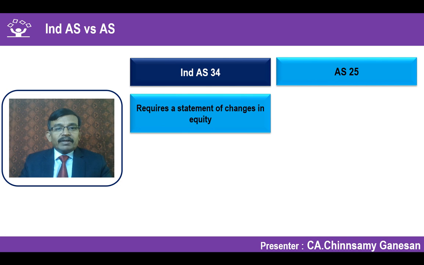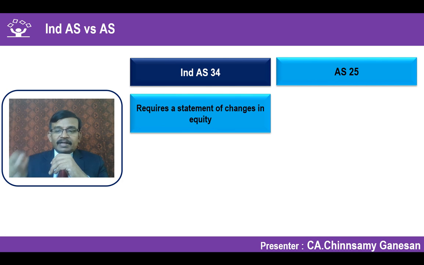Ind AS 34 requires a statement of changes in equity, even if you are presenting a condensed interim financial report. And it goes without saying, a complete set of financial statements which is given for the interim period should consist of a statement of changes in equity, because the components of financial statements as per Ind AS are: 1 balance sheet, 2 statement of profit and loss account, 3 statement of changes in equity, 4 the statement of cash flows, and 5 the notes and accounts.